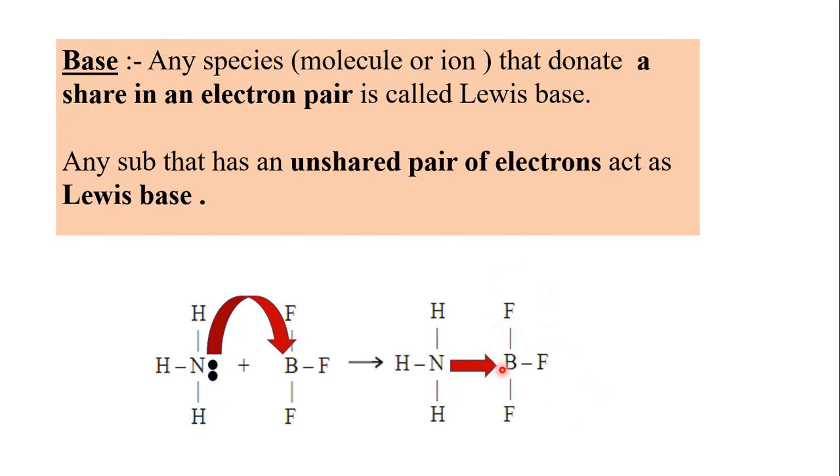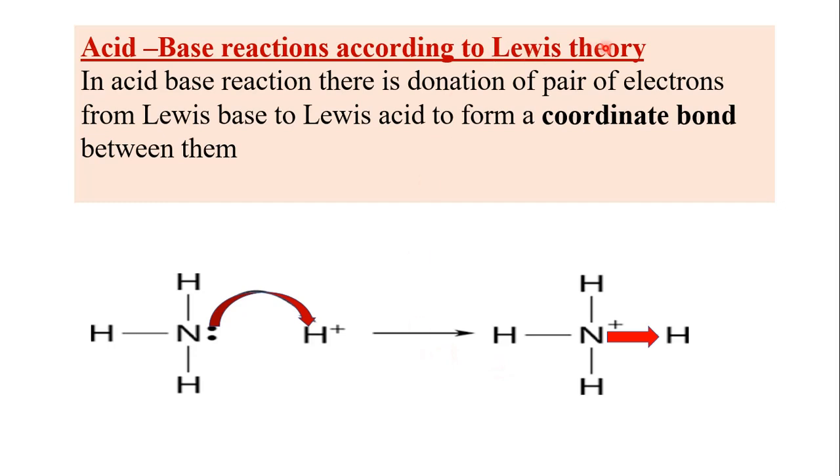So an acid base reaction, according to Lewis theory, means a donation of a pair of electrons from the Lewis base to the Lewis acid to form a coordinate bond between them. A coordinate bond means a bond in which both electrons in the shared pair come from one atom. Both electrons needed for bond formation are contributed by the same atom.